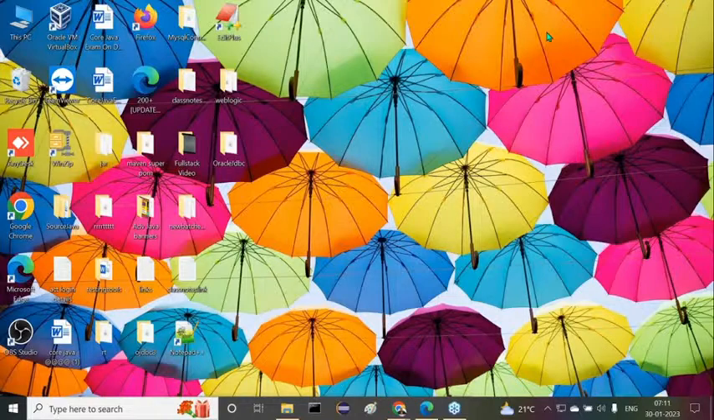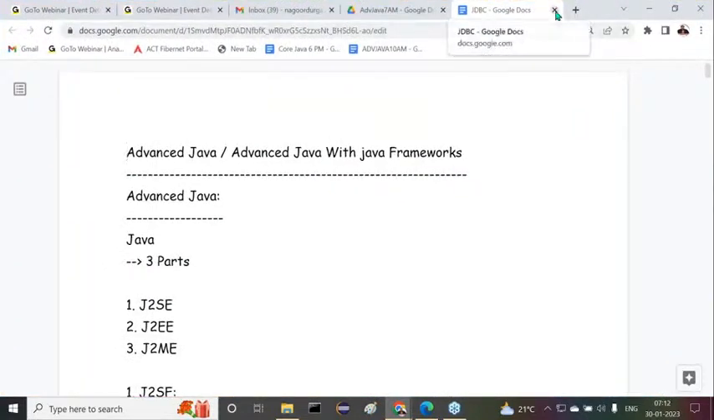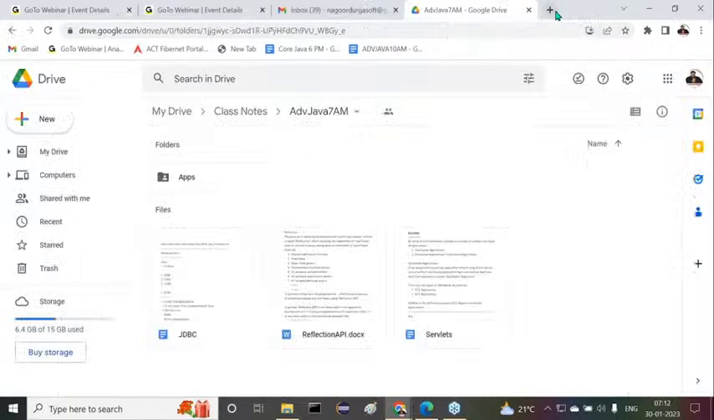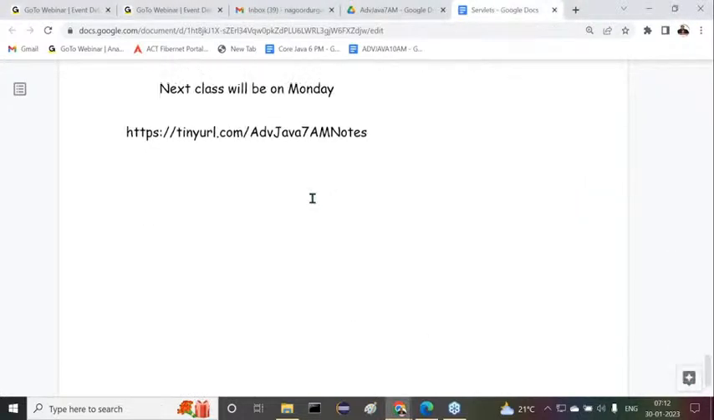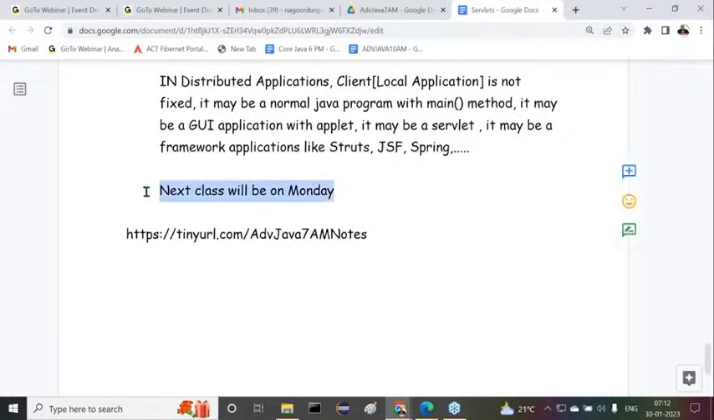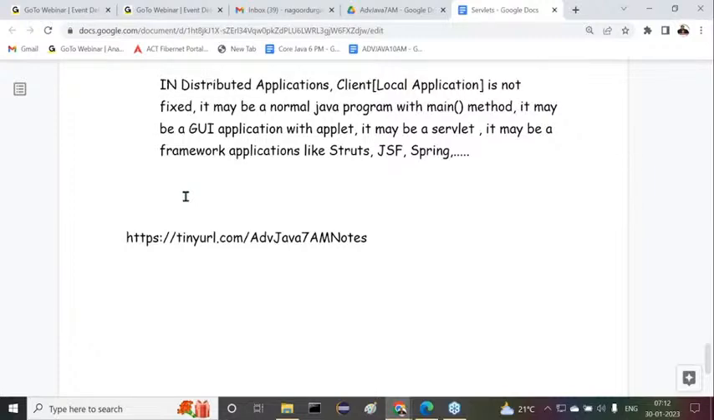Right, good morning, guys. Check it in the last class. I gave very basic awareness on servlets and the types of applications that we prepared in our content. Now let's see the content that I've given. I think we are discussing the types of applications.